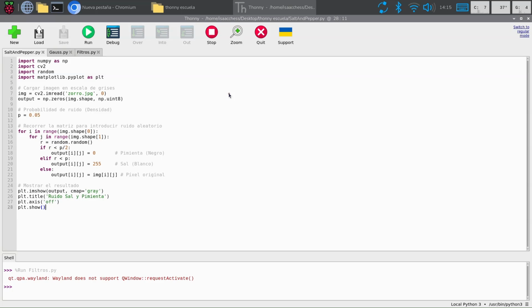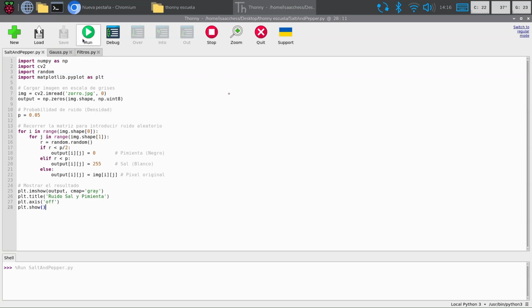So first, we simulate impulse noise, commonly known as salt and pepper. We used a pseudo-random number generator to iterate over the image matrix based on a specific probability. We forcefully overrode individual pixels to either absolute zero, which is black, or 255, which is white. This simulates the dead or saturated pixels on a camera sensor.